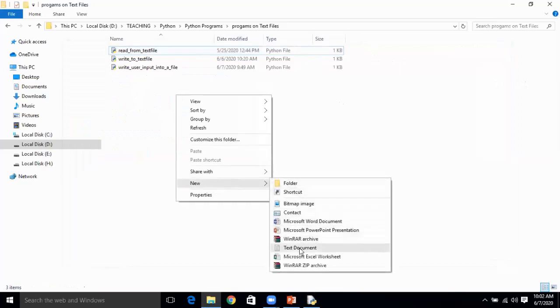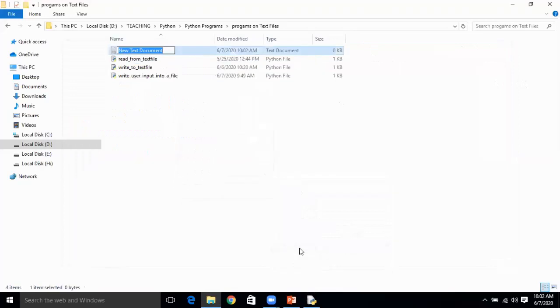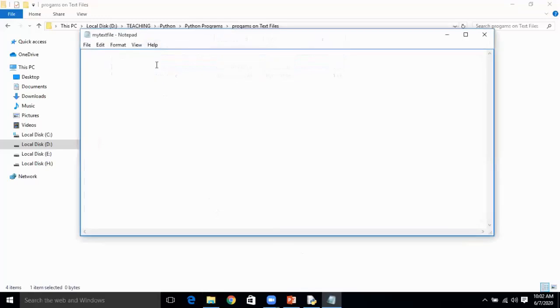So in order to create a text file, right click, select text document, and give the same name that you have given in the program, and open it, write some text in it. Hi students.